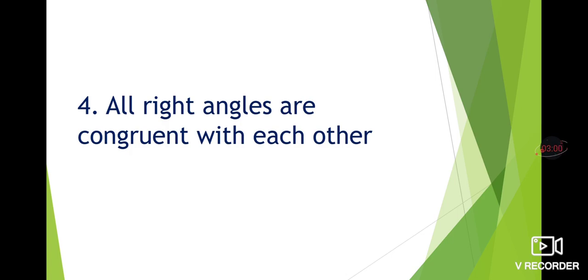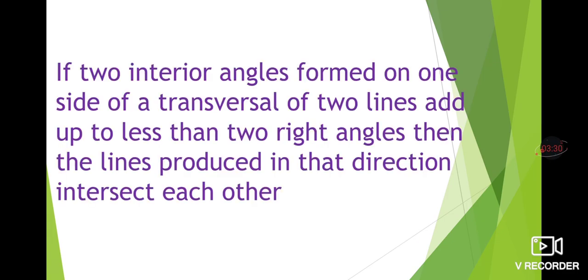This is a very important postulate which we will use again and again in the near future. All right angles are congruent to each other means, in spite of the length of their arms, whether the arm is very long or very short, if the measure is 90 degrees, all right angles are congruent to each other. See here, I have shown a few angles in different directions, but the angle is the same. That is why all right angles are congruent to each other.